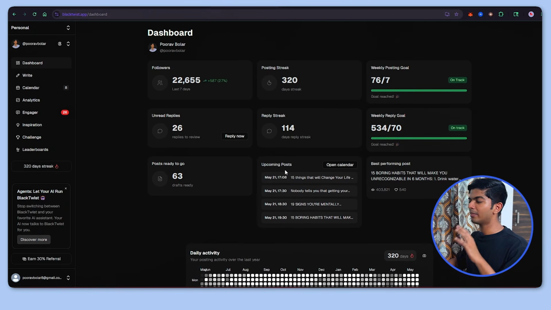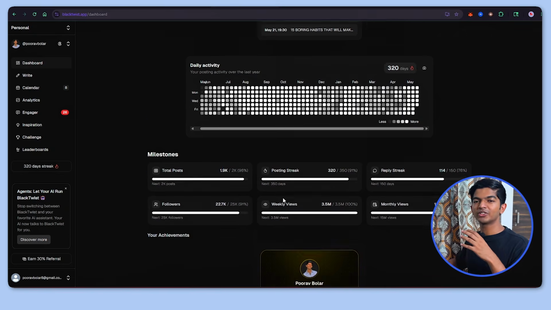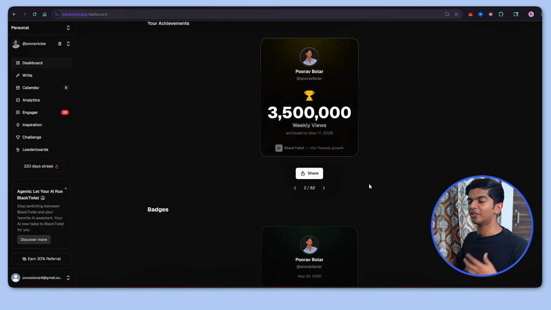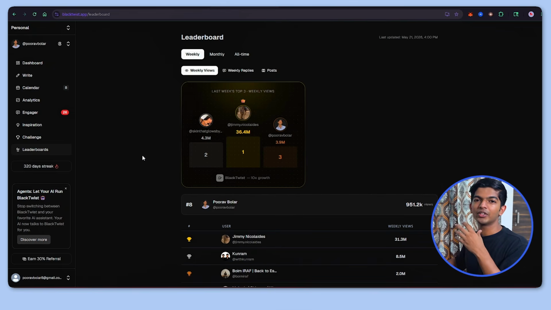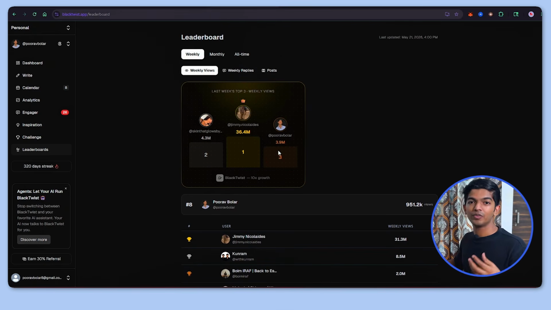So here you can see my dashboard and here you can see how consistent I've been. There's also this gamification feature where you have milestones and like cards for celebrating your wins. Here we also have a leaderboard where you can compete with other people on Threads. And as you can see, I was placed 3rd last week for the amount of views that I got, which is very interesting and it literally feels like a game.